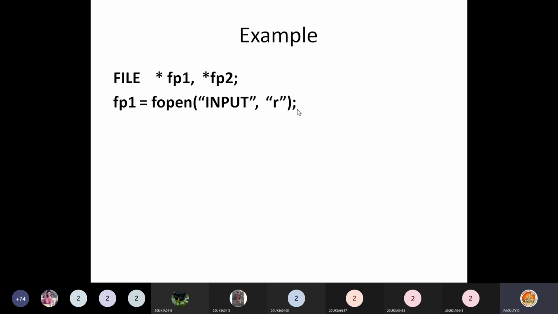First I am trying to open a file. My file name is, for example, input. Then the second argument is R. That means I want to open this file for reading only. That means the file already exists and I want to read data from it. That's why I am using the second argument R here. In double quotes you have to give the second argument, and the first argument, the file name, you should also give in double quotes, and pass both as arguments to the fopen function.